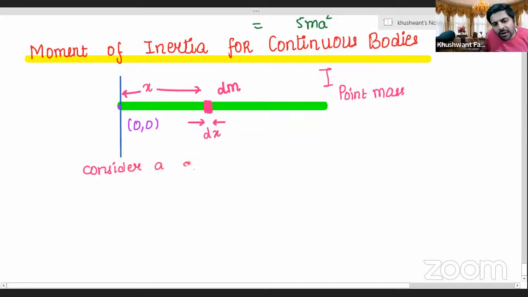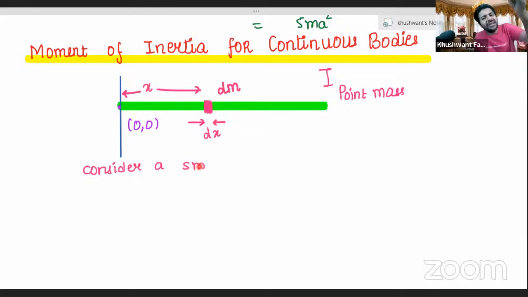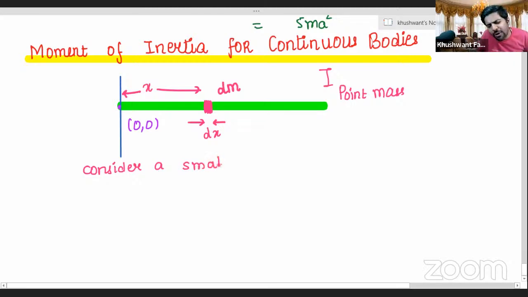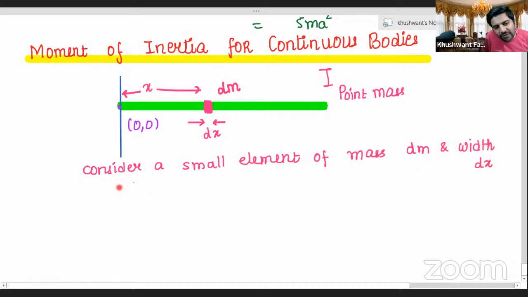This is all theory, just for one time, okay? Next time you will have to take it for granted that you have to write it in your copy. Everybody has to write this in their copies. Let us take a small element of mass dm and thickness, your width as dx, at a distance of x from the axis. Everybody will kindly write this down into their copies.